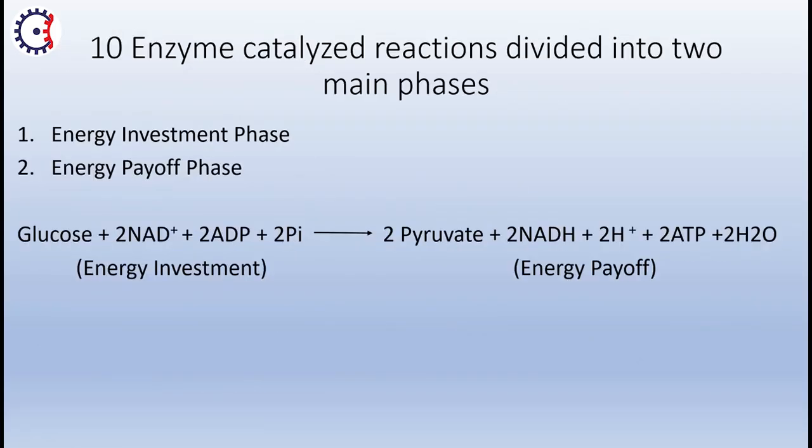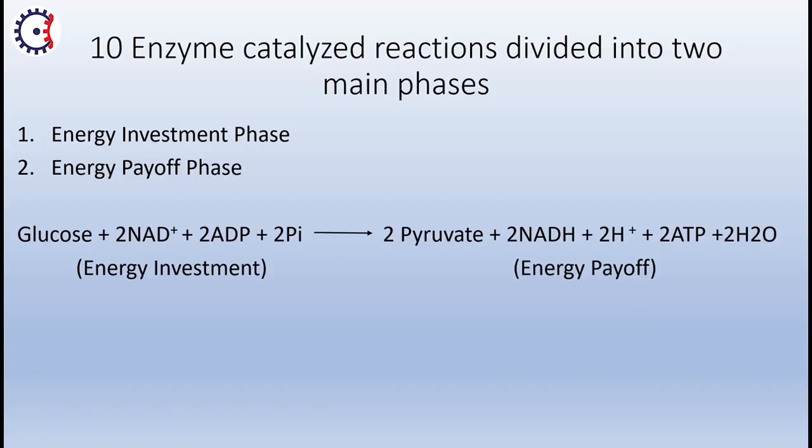So glycolysis is a metabolic pathway which is a 10-step process. It is simply divided into two phases, the energy investment phase and the energy payoff phase. In the energy investment phase, we are investing energy in one form, and in the second phase, the energy payoff phase, we are getting energy in a different form.